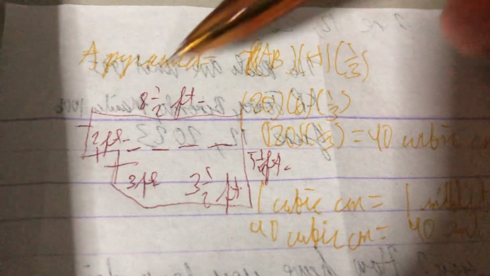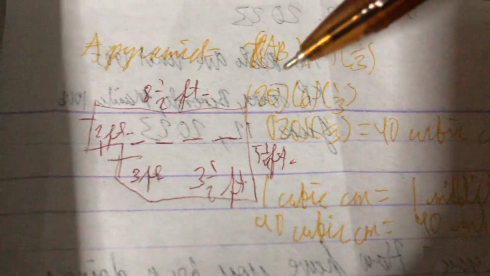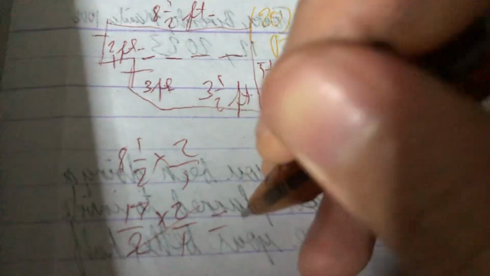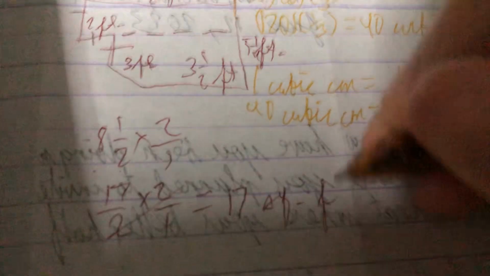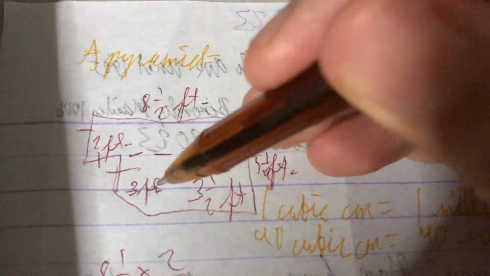First, let's get the area of this rectangle. So we have 8 1/2 times 2. Remember multiplying fractions, di ba? You will have to convert that mixed number to an improper fraction. 17 times 2, then cross it out. So therefore, the first rectangle is 17 square feet. That is the first rectangle. What about the others naman? How about let's work on this one naman?